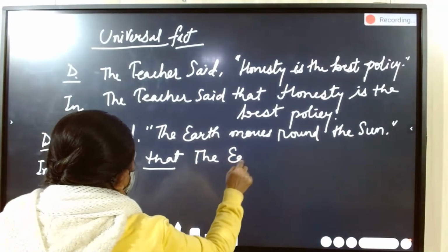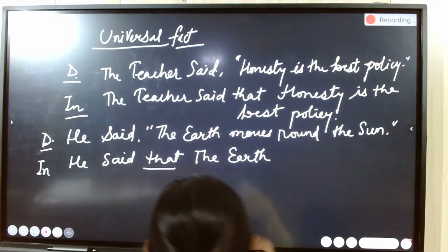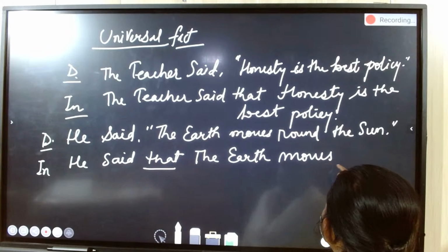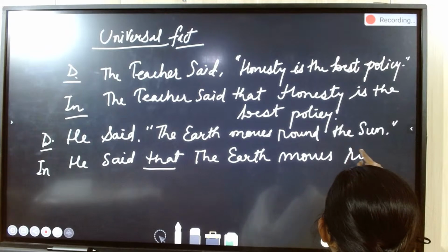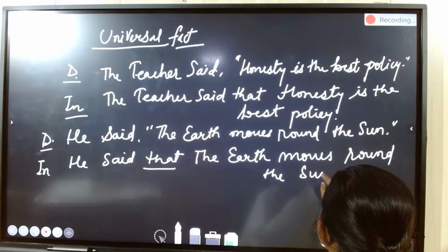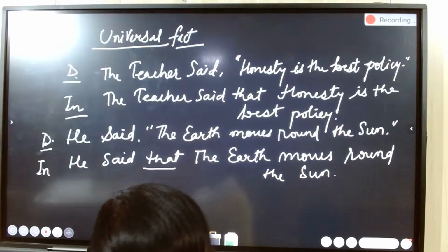In place of the inverted comma you put "that", and the rest of the sentence will remain the same: the earth moves round the sun. See children, an example of a universal fact remains the same.